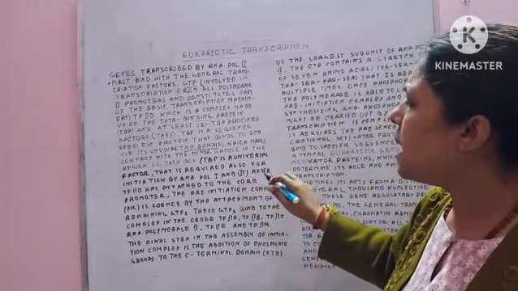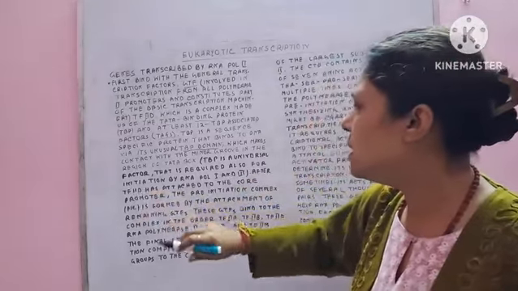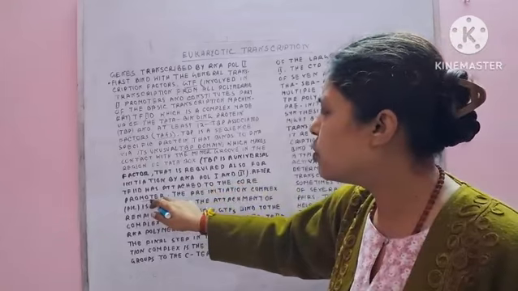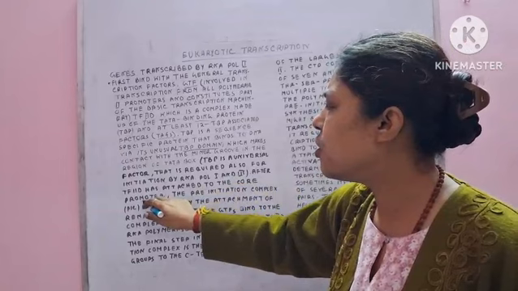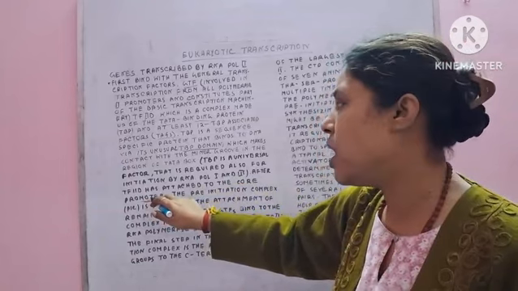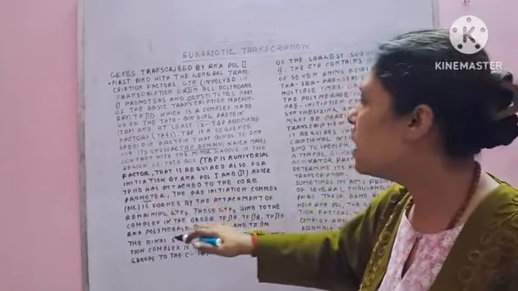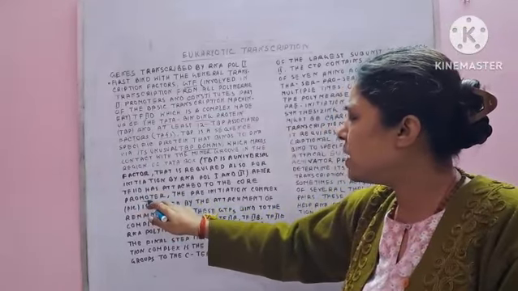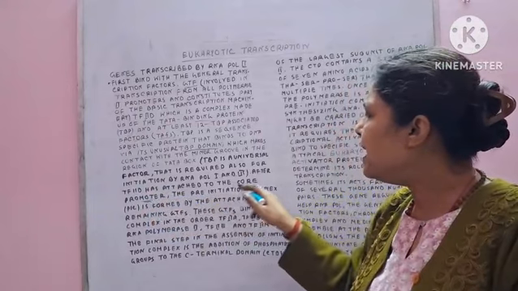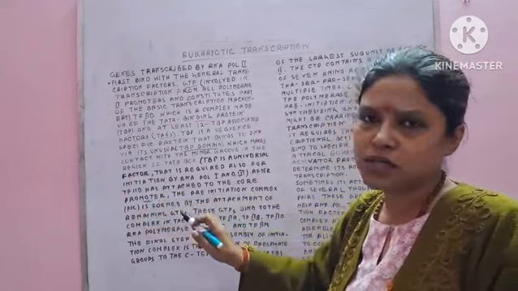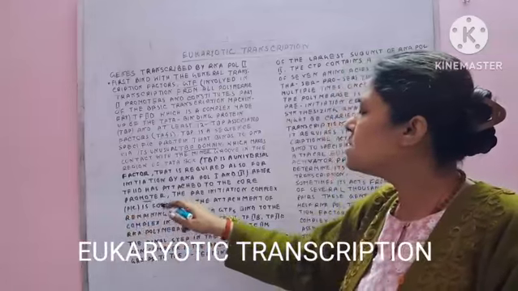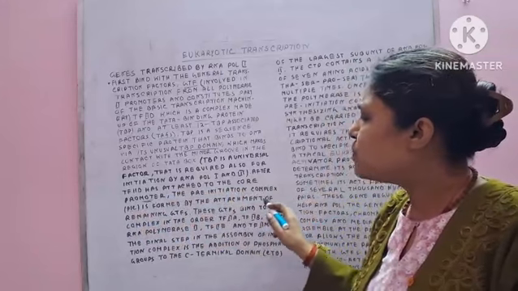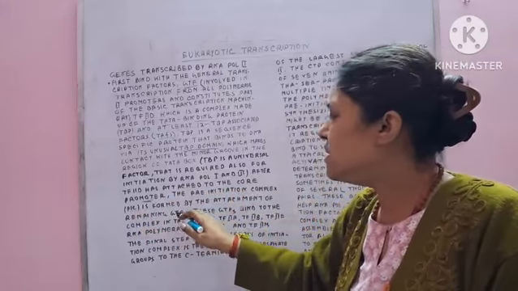After TF2D attaches to the core promoter, the pre-initiation complex is formed, in short the PIC. The promoter is one kind of complex, or you can say a factor or another subunit. First TF2D binds with the promoter, forming the pre-initiation complex, followed by attachment of the remaining general transcription factors.